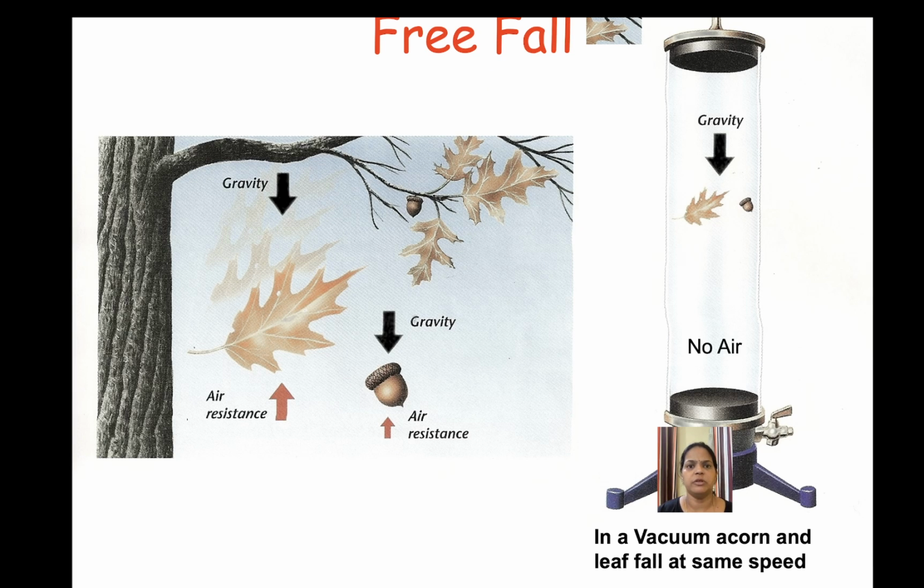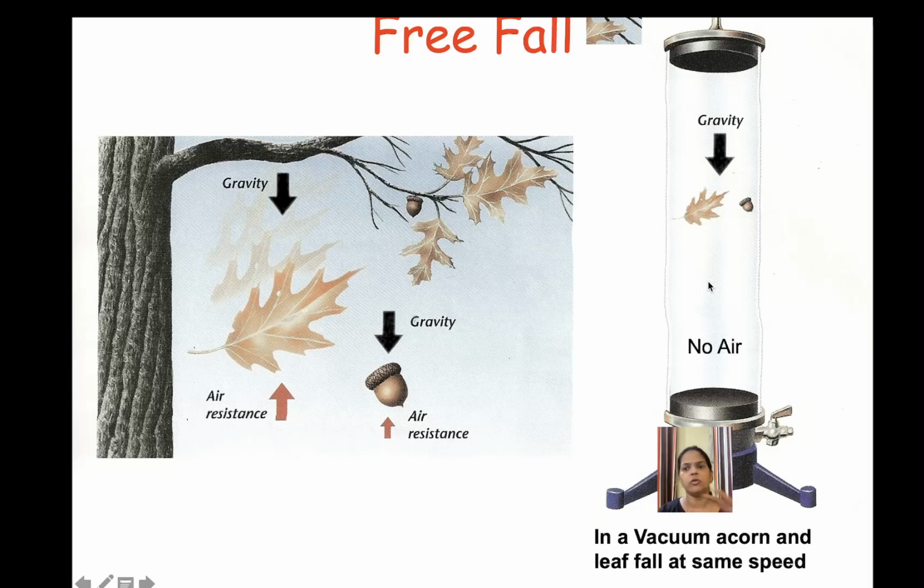In this slide, we have taken two examples of when an object is in free fall. One is the real world situation and the other is the case of vacuum. In both cases, the leaf and the acorn are falling from the same height. On the left hand side, the leaf falls slowly and reaches the ground a little later than the acorn. Why is this happening? Because in the leaf's case, the surface area is more, due to which the air resistance working on the leaf is more, and that's why the leaf reaches the ground later compared to the acorn.